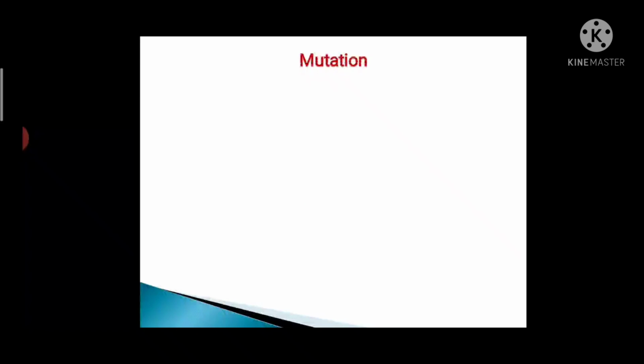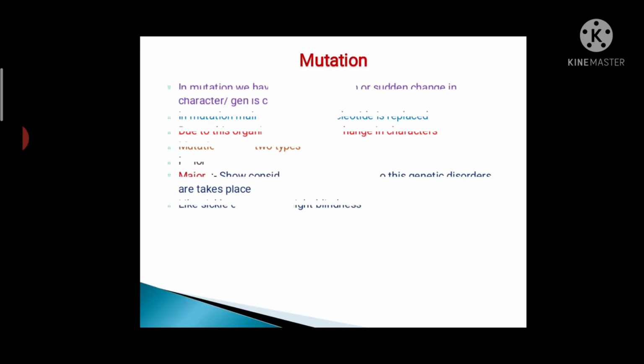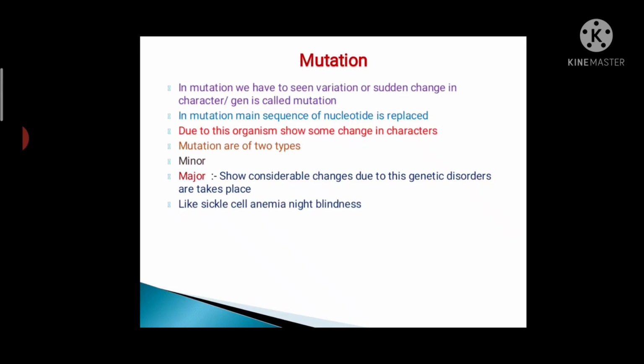Now we are going to discuss mutation. Then what is mutation? A variation or sudden change in characters or genes is called mutation. In mutation, the main sequence of nucleotides is replaced, and due to this, organisms show some changes in their characters. These mutations are of two types: minor mutation and major mutation.